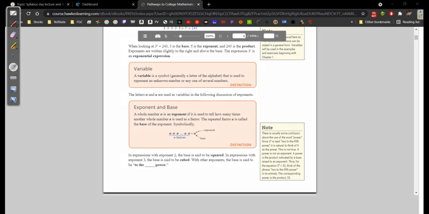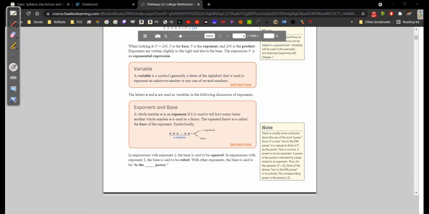So start looking down here. It says the letters N and A are used as variables in the following discussion of exponents. Looking at this definition, a whole number N is an exponent if it is used to tell how many times another whole number A is used as a factor. The repeated factor A is called the base of the exponent.